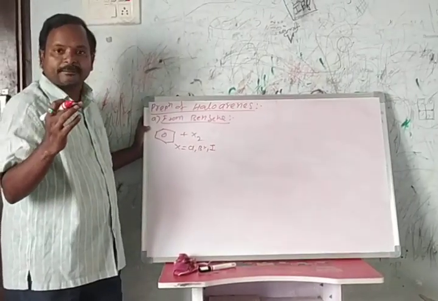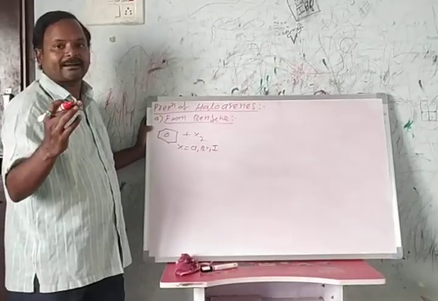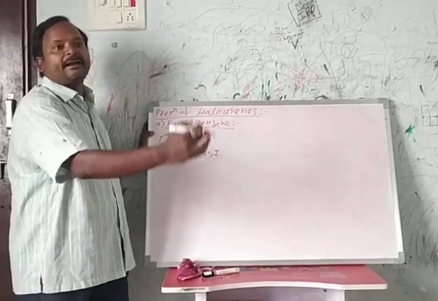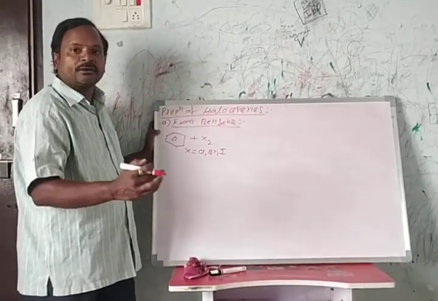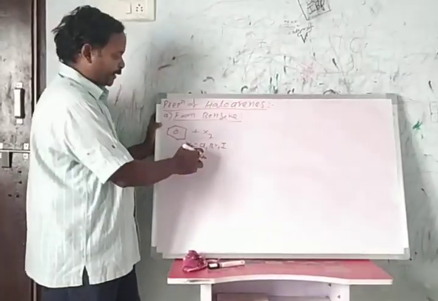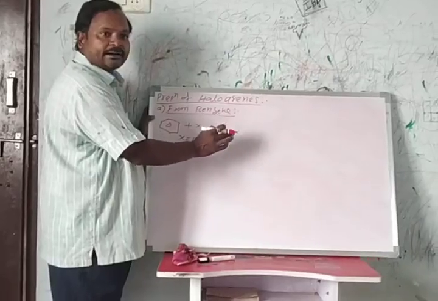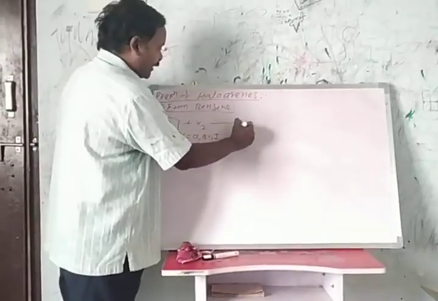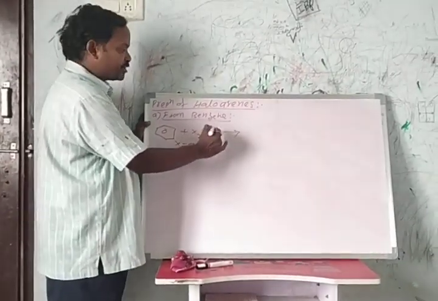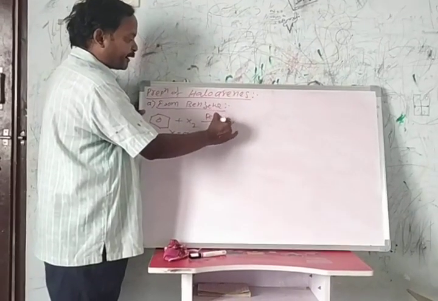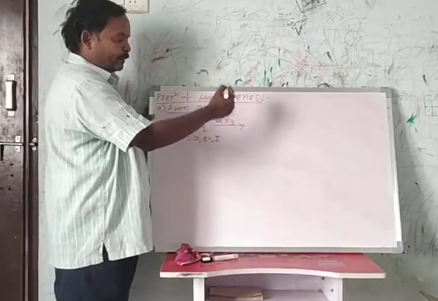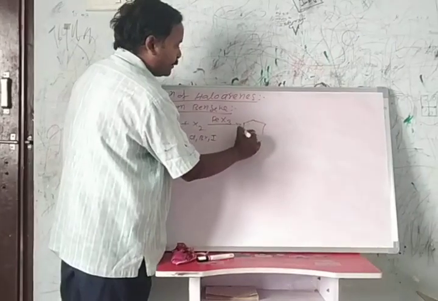We can't prepare fluorobenzene by direct reaction between benzene and fluorine due to the high reactivity of fluorine. Here we are preparing only chlorobenzene, bromobenzene and iodobenzene. When benzene reacts with halogen in the presence of a ferric halide, a Lewis acid, it forms halobenzene.